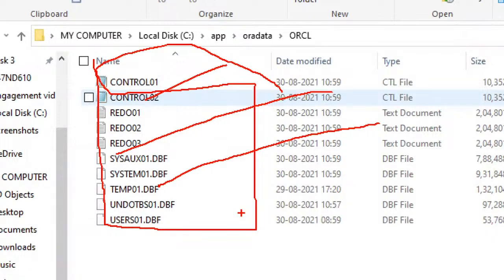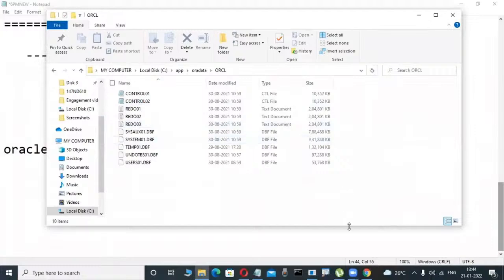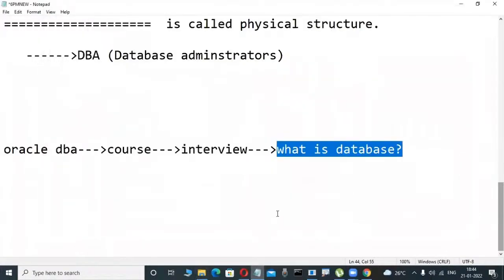That's why, when they ask what is a database, they mean the database administrator, who tells only the physical side, because they are well-known for working with data files, redo log files, control files, and the relation between logical and physical. Those are all the things they have an idea about. That's why it is nothing but a collection of data files, control files, and redo log files. That is the correct answer from a database administrator's point of view.